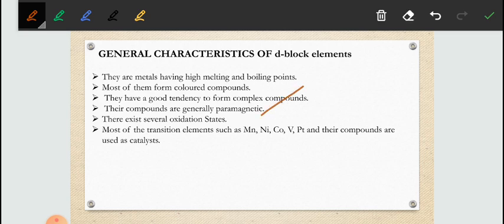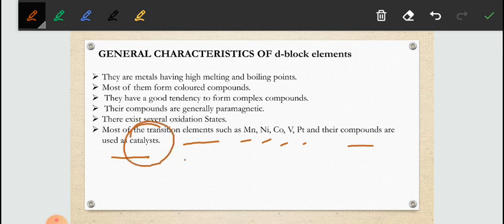We will discuss paramagnetism in detail later. They have several oxidation states, meaning plus 5, plus 3, plus 2, and so on, due to being d block elements, and also the inert pair effect we can say. Most transition elements such as manganese, nickel, cobalt, vanadium, platinum and their compounds are used as catalysts.